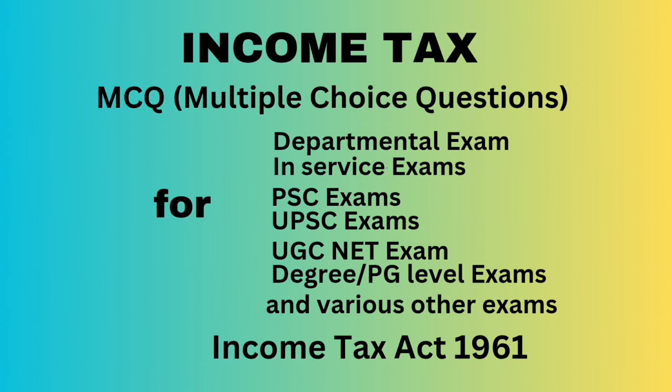Question number 43. Income from business which is situated outside India but controlled from India is taxable for resident and ordinary resident and resident and not ordinary resident, both. Question number 44. Ravi has a house property in Sri Lanka for which he receives the rent in India. The income is taxable in the hands of Ravi if he is a resident and ordinary resident, resident and not ordinary resident, both these.